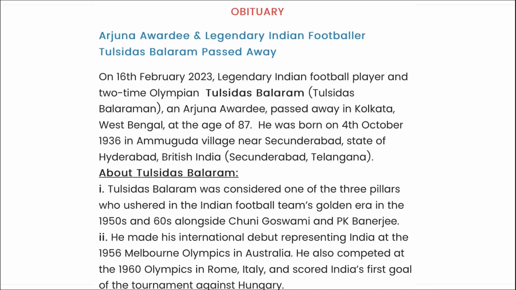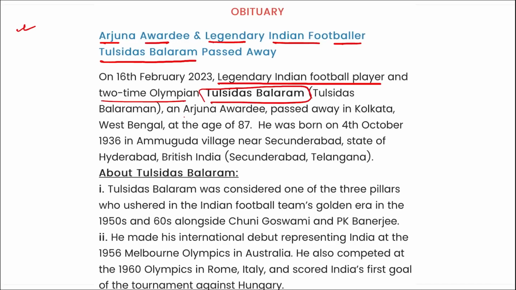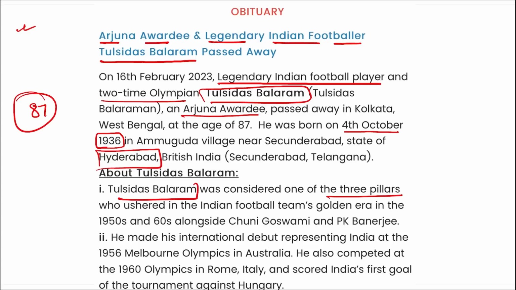Next, coming to obituary, Arjuna awardee and legendary Indian footballer Tulsidas Balram has recently passed away. The legendary Indian football player and two-time Olympian Tulsidas Balram, an Arjuna awardee, passed away in Kolkata at the age of 87. He was born on 4th of October 1936 in the state of Hyderabad. And remember, Tulsidas Balram was considered one of the three pillars who ushered in the Indian football team's golden era in the 1950s and 60s alongside Chunni Goswami and PK Banerjee. And he has recently passed away.